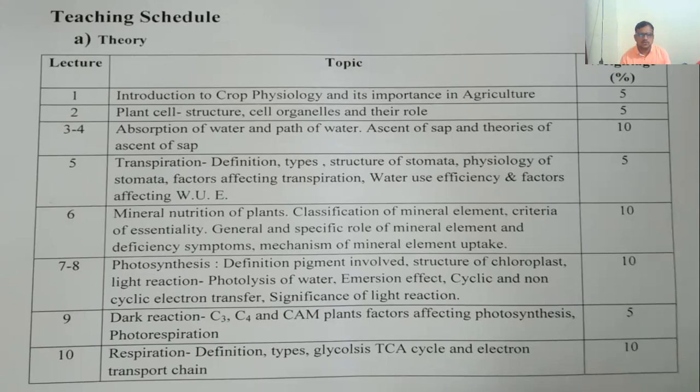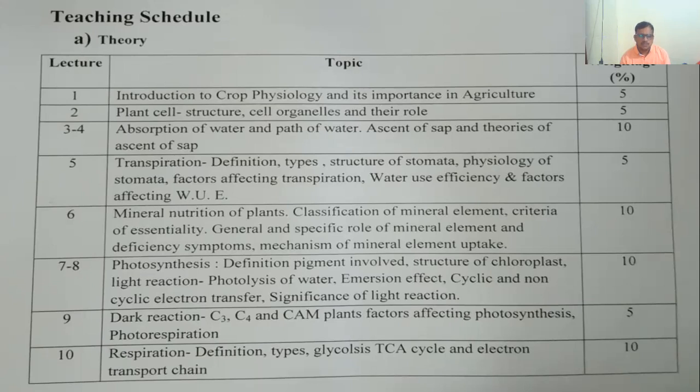Moving on to the next point, that is mineral nutrition of the plants: classification of mineral elements, criteria of essentiality, general and specific role of mineral elements, deficiency symptoms, and mechanism of mineral element uptake. Here in this topic number 6, we are going to discuss all types of minerals and nutrients which are required by any plant for its survival, to complete its life cycle, and to get the maximum yield from that particular crop.